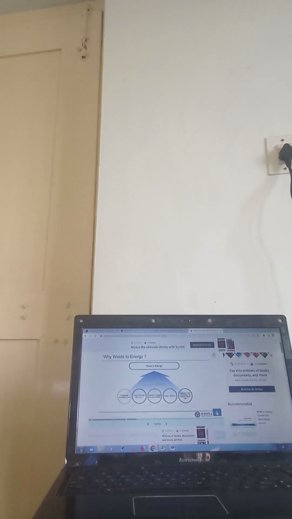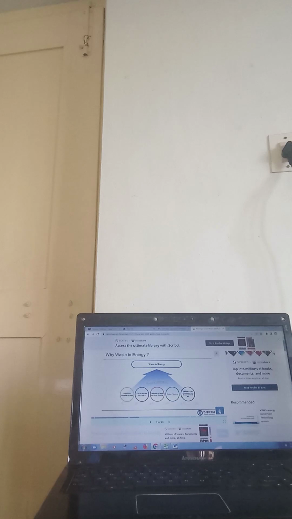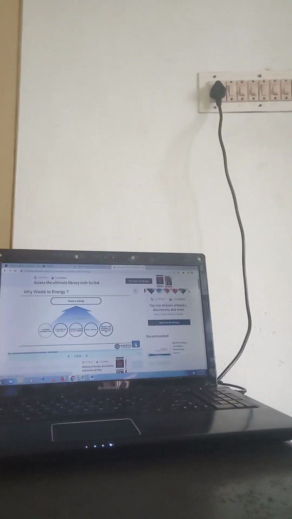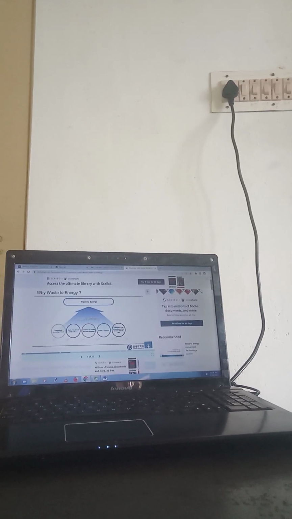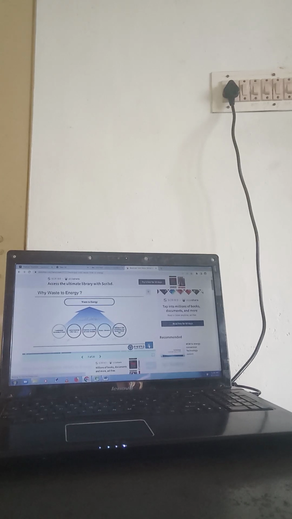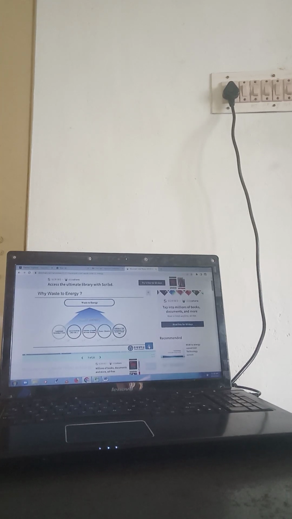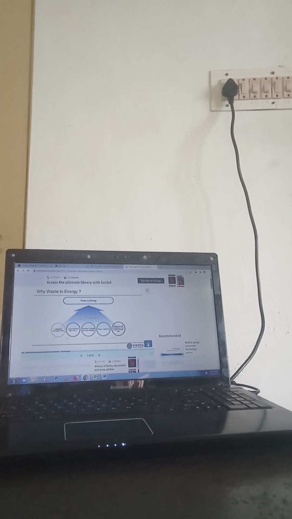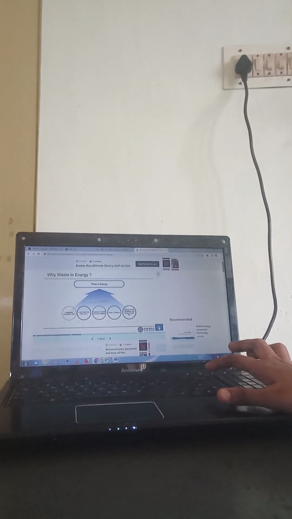Objectives of waste to energy. Okay, there are 5 main objectives of waste to energy.